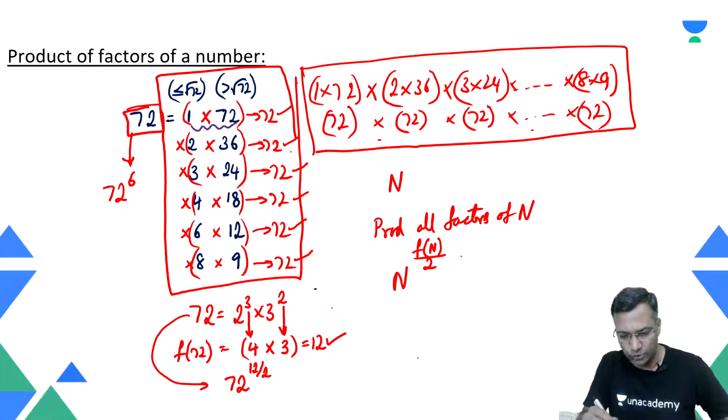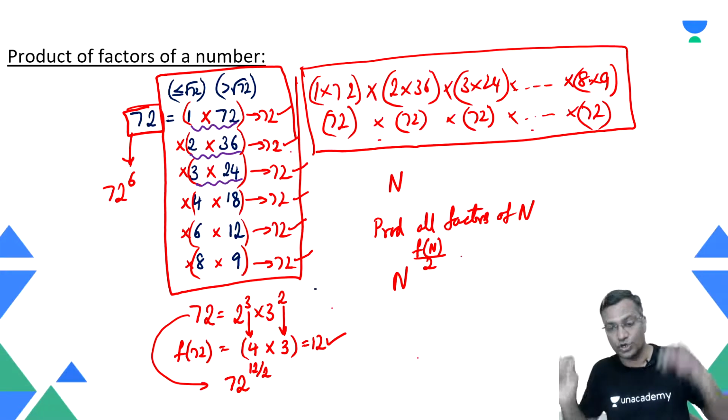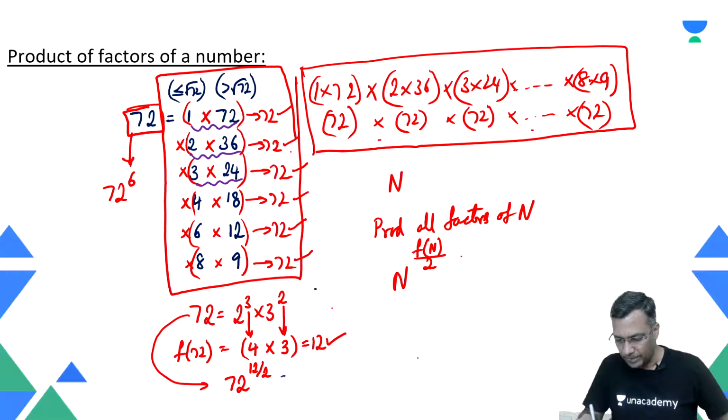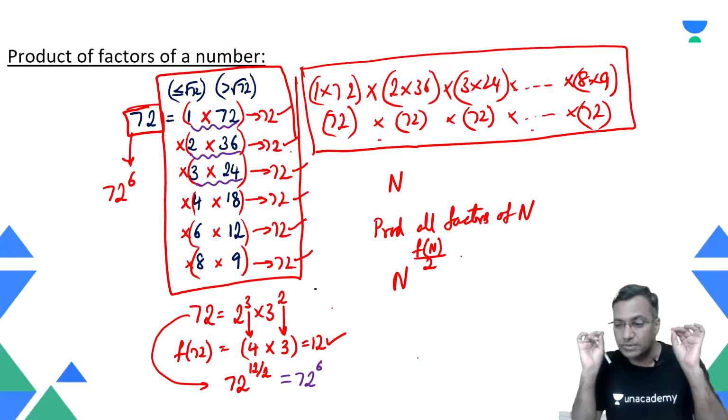1 paired with 72, 2 paired with 36, 3 paired with 24. Logical pairs is what you are trying to do there. So the number of logical pairs is 6, and hence it becomes 72 raised to power 6. I'm hoping that you got the perspective here, right?